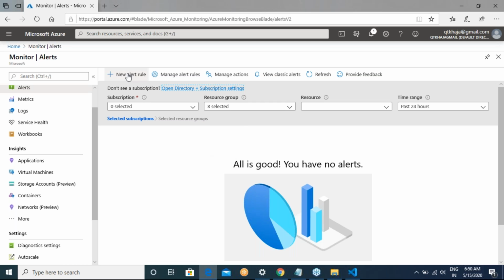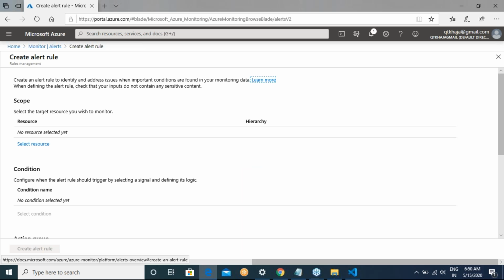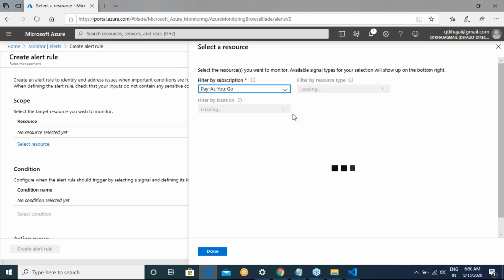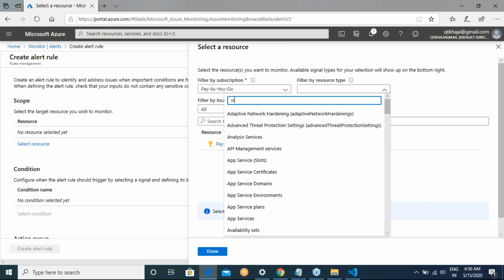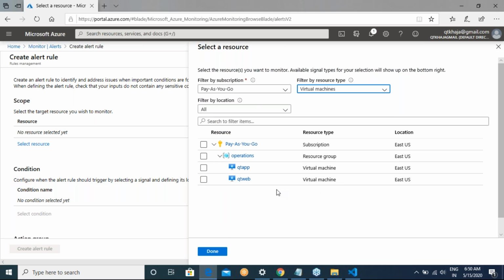So let me create a new alert. Select a resource. I'll select some virtual machine, or virtual machine scale sets, whatever makes sense to you.